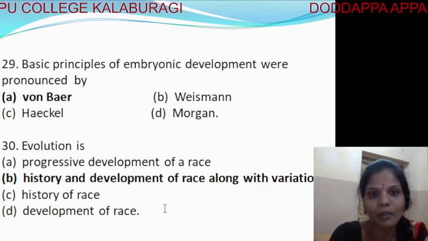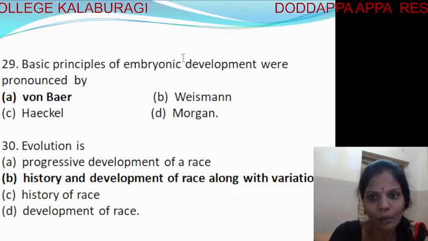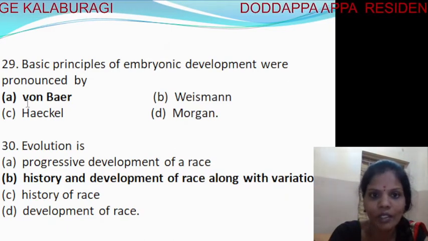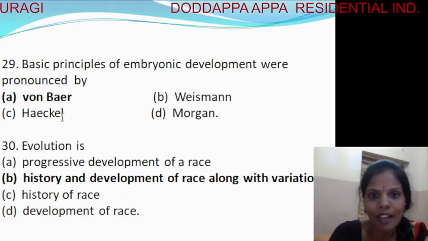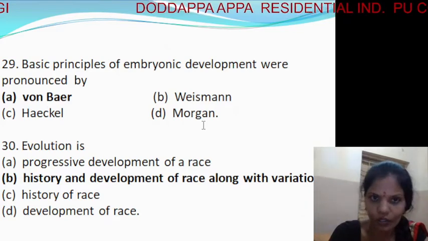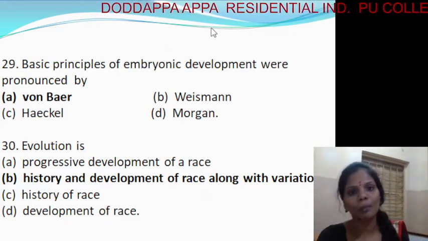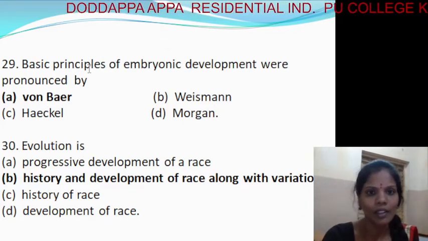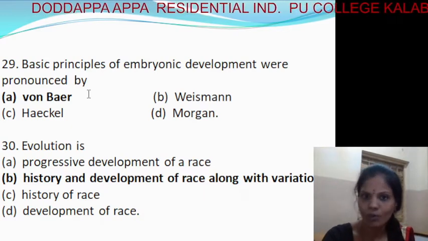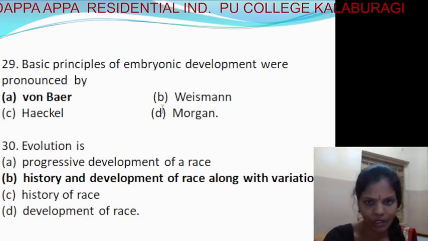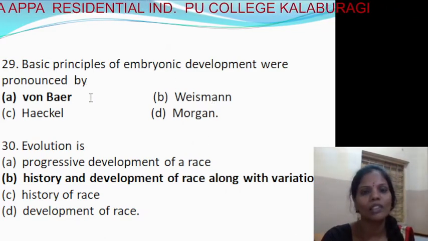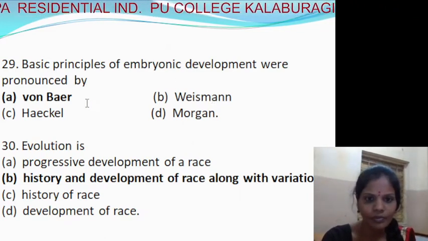Next, the basic principles of embryonic development were pronounced by Von Baer, Weismann, Haeckel and Morgan. Among these, embryonic development was generally pronounced by Von Baer, the first option. So you should know the contributions of Weismann, Haeckel and Morgan's experiment. So 29, that's the first option.